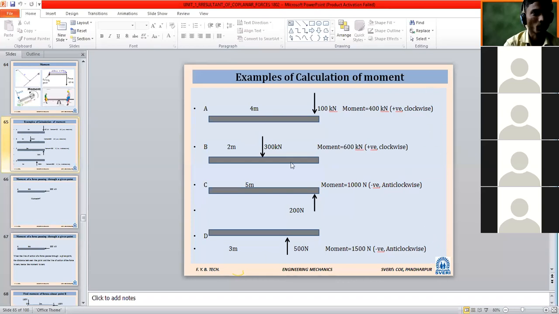Magnitude of force is important in moment. The sign we take into account is the moment sign, not the force sign. Moment sign we check about a particular point, not the sign of force. We only consider the magnitude of force.